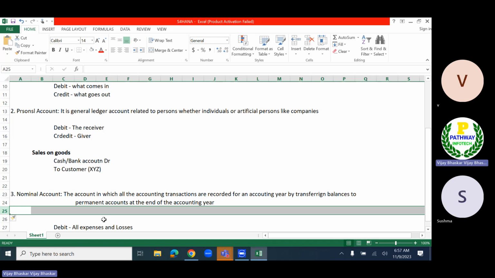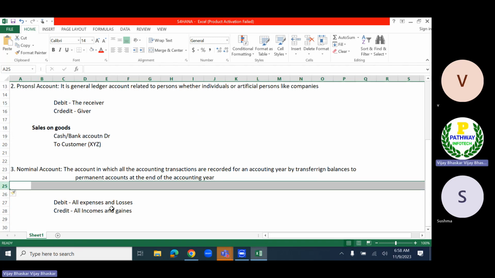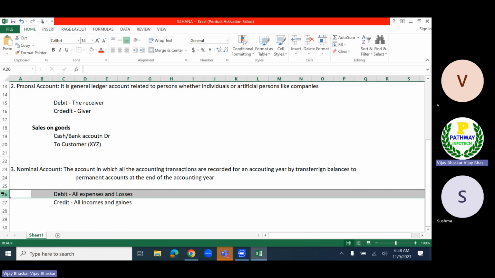All expenses and losses will be debit, and credit means all incomes and gains. Expenses means the expenses which we incur in order to run my business organization.